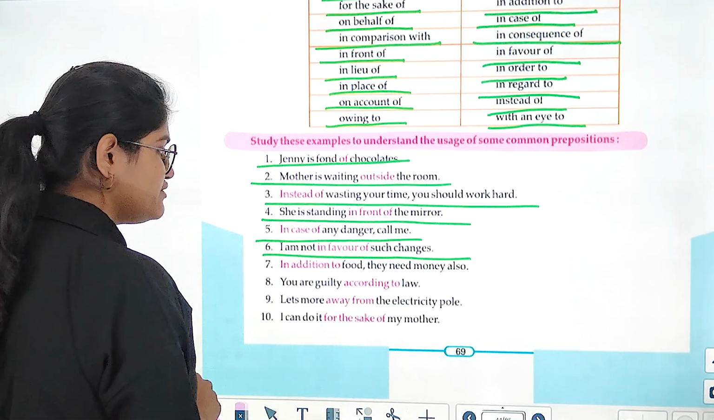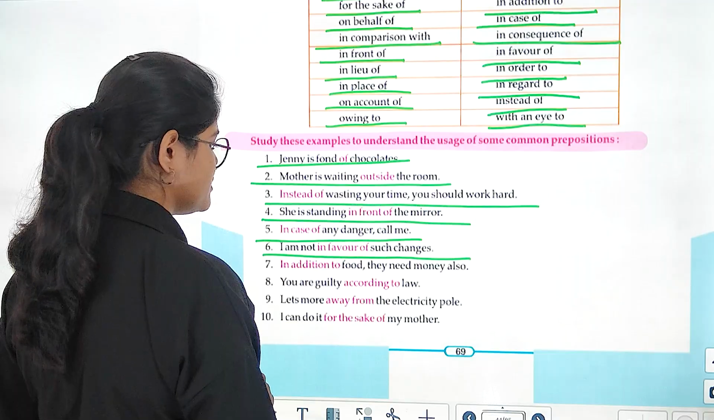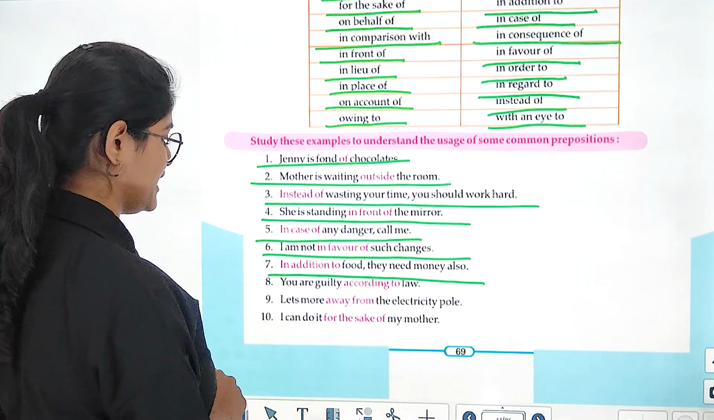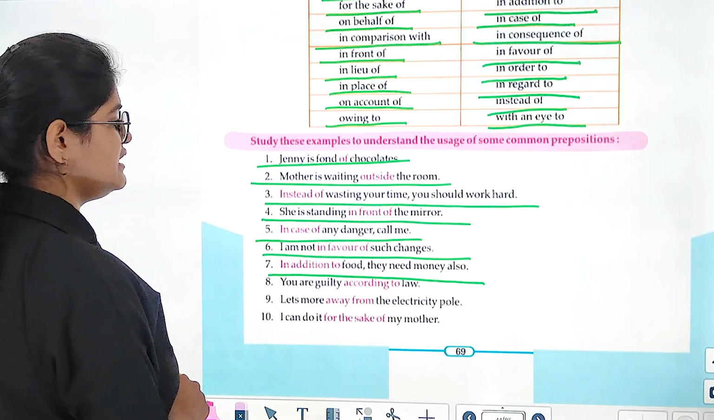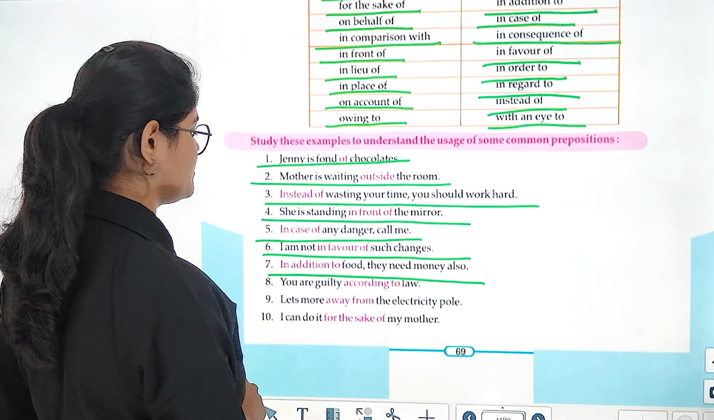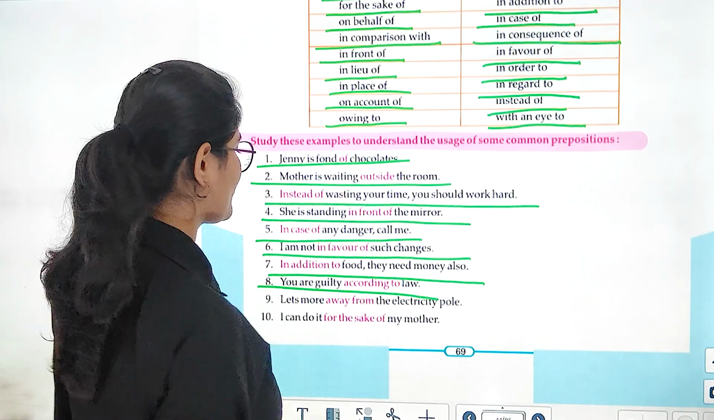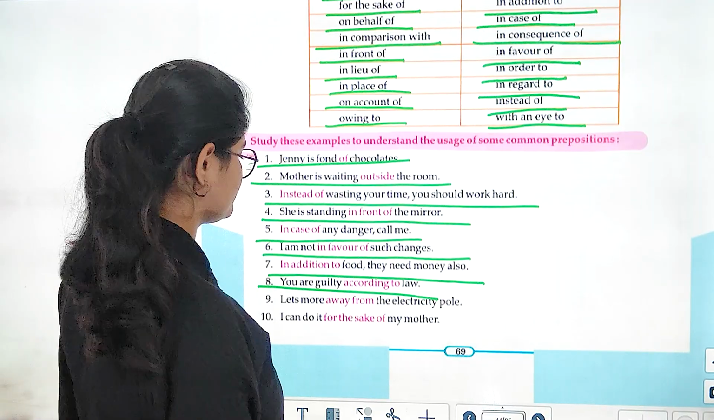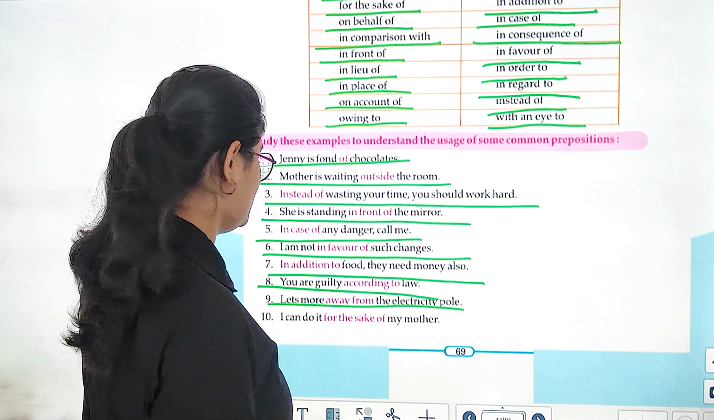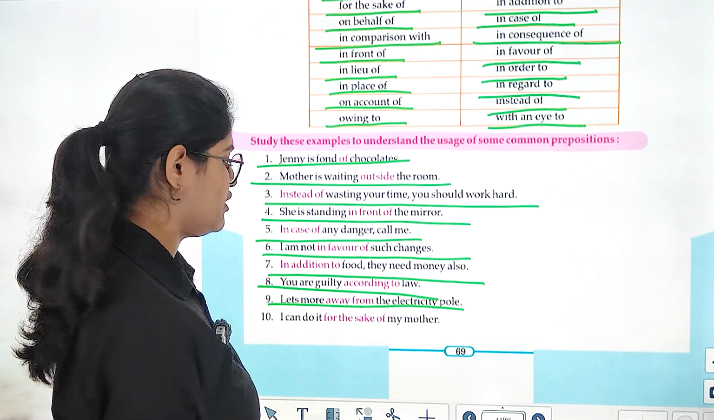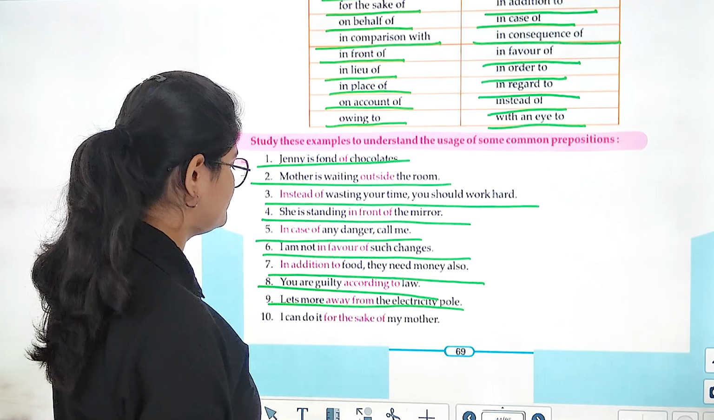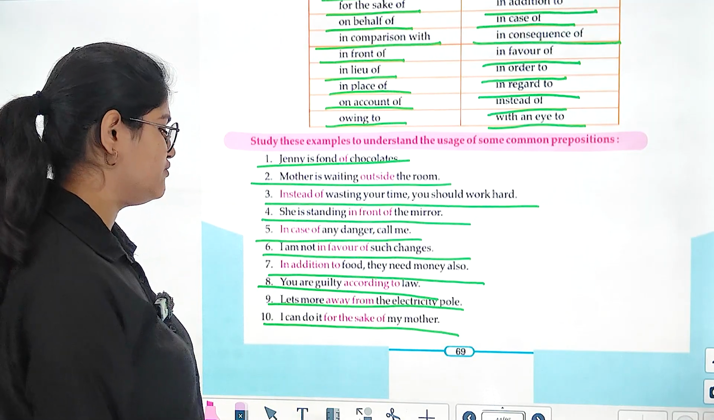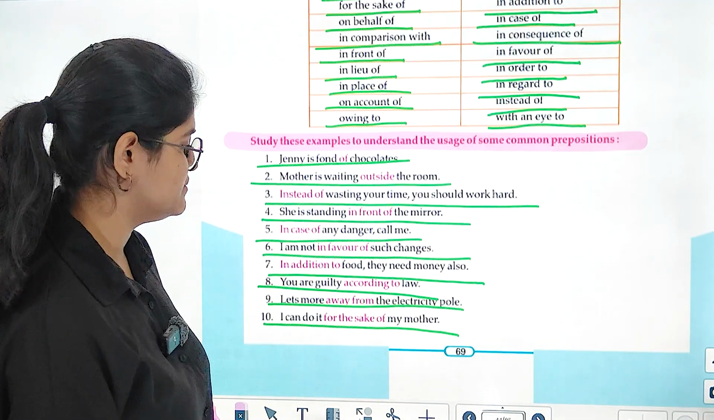I am not in favor of such changes. In addition to food, they need money also. You are guilty according to law. Let's move away from the electricity pole. I can do it for the sake of my mother.